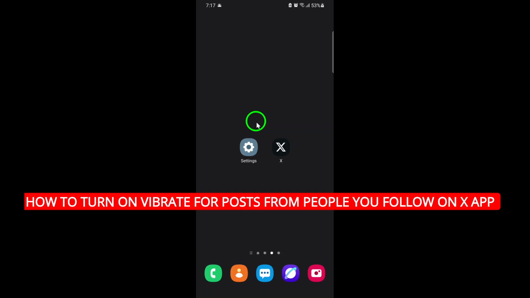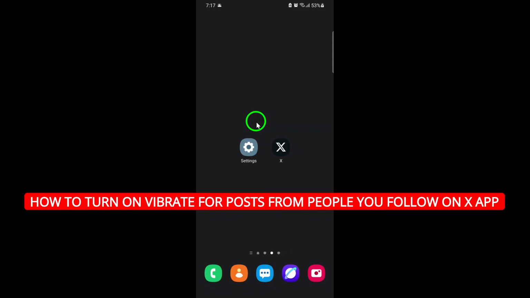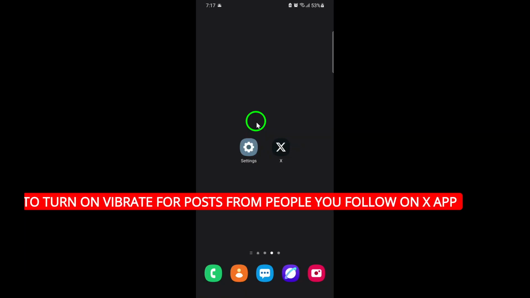Welcome! In today's guide, I'll walk you through how to turn on Vibrate for posts from people you follow on the X app. If you'd like to make sure you never miss an important update, this quick setting will make your phone buzz whenever someone you follow posts.